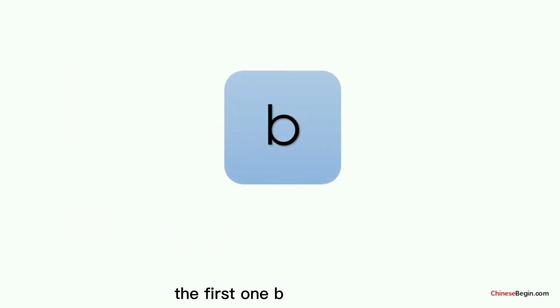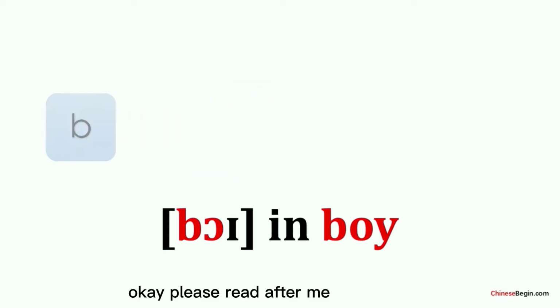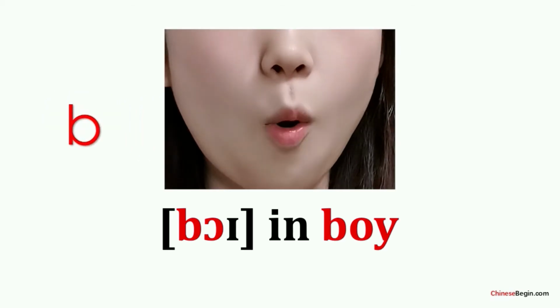The first one, bo. Bo is an unaspirated and bilabial plosive sound. When we pronounce it, air is compressed by the closure of the lips. Then, the air escapes with a sudden release of the lip closure. It sounds like bo in boy. Okay, please read after me.